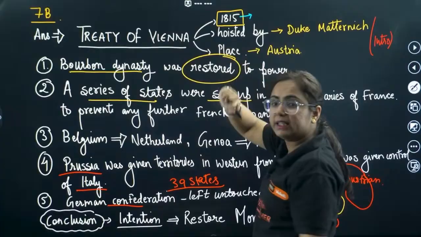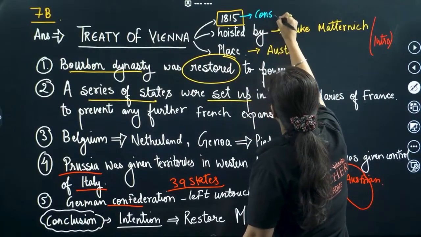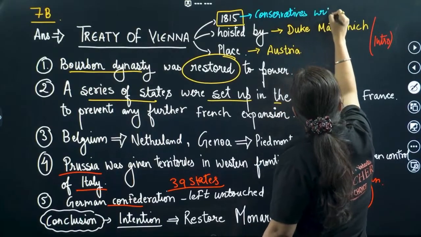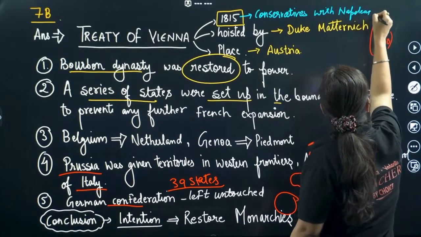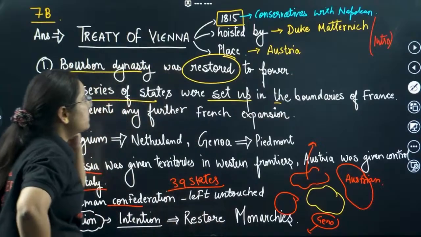What happened in 1815? Pay attention. It was between all the major conservatives in Europe, signed with Napoleon, because this was the result of a war, the Battle of Waterloo, in which Napoleon was defeated and this treaty was signed.